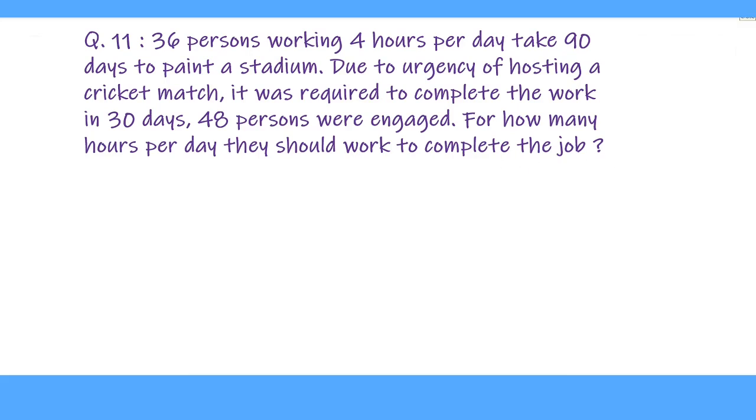Here the work is same. So our formula will be M1H1D1 equal to M2H2D2. Here M1 given to us, number of persons working are 36 and number of hours they were working is 4 hours per day, and number of days they had completed the job equal to 90 days.